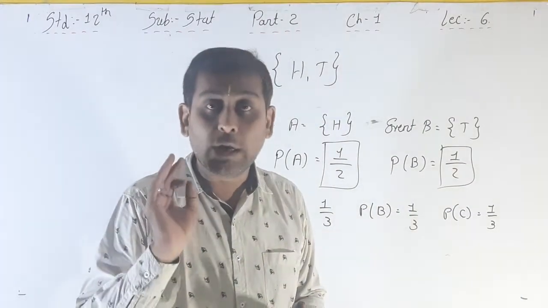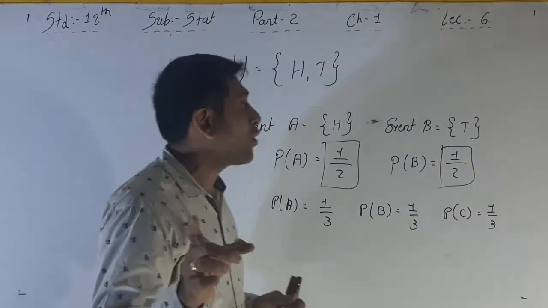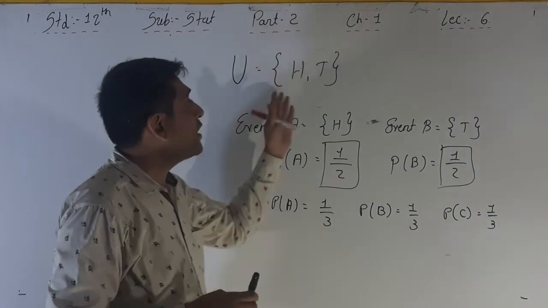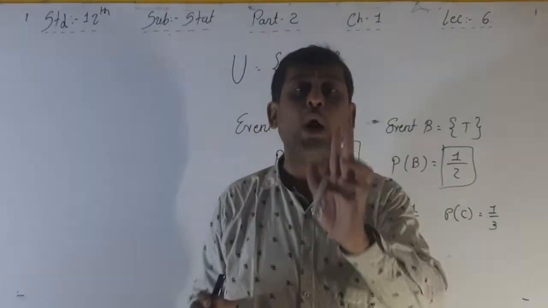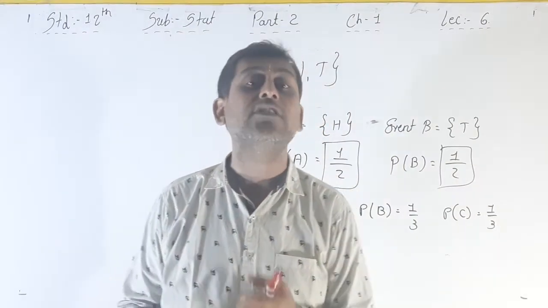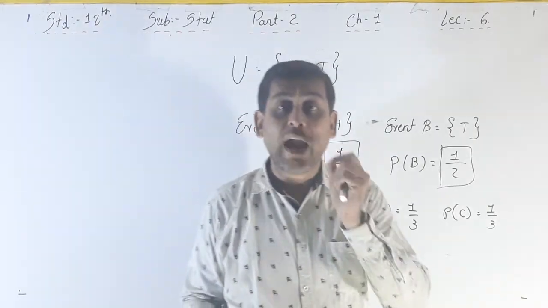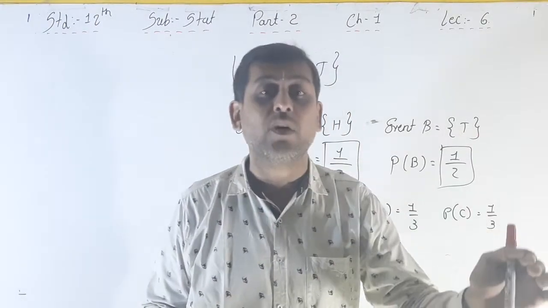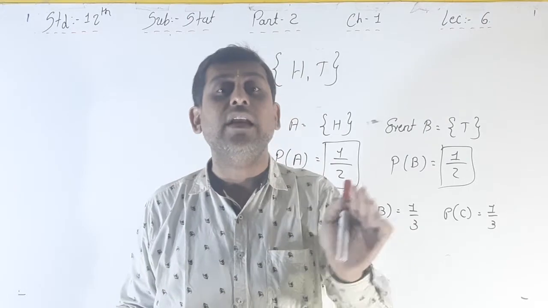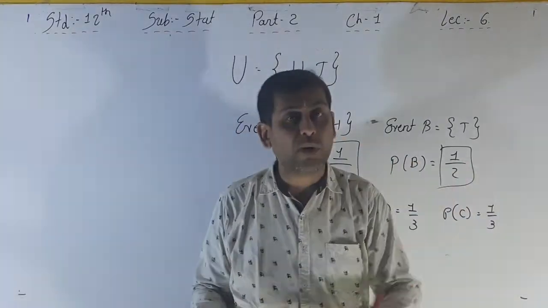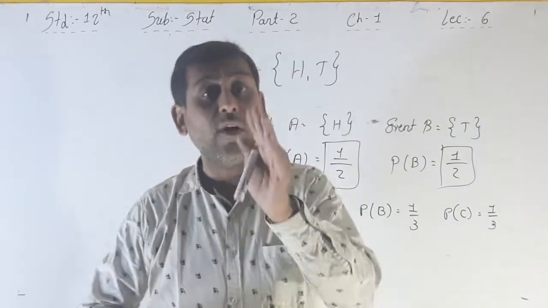Here we want head. In a coin toss there are two outcomes, one is head and the second is tail. If head comes, then it is a favorable outcome. If tail comes, then it is an unfavorable outcome. So what are the favorable outcomes?